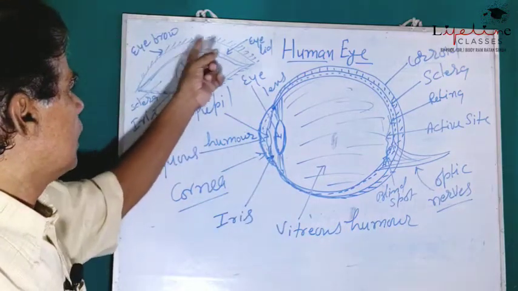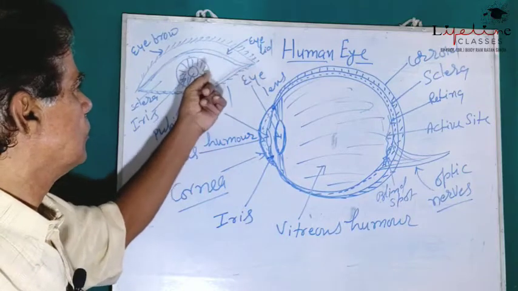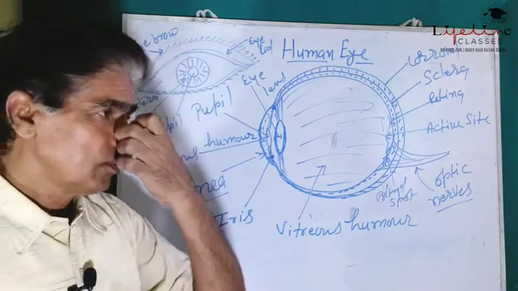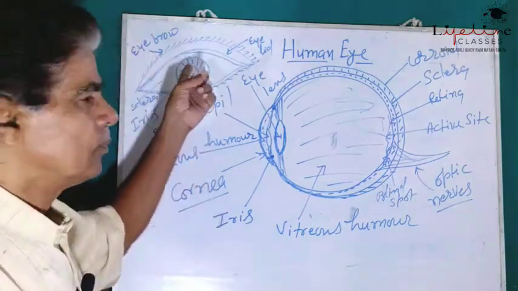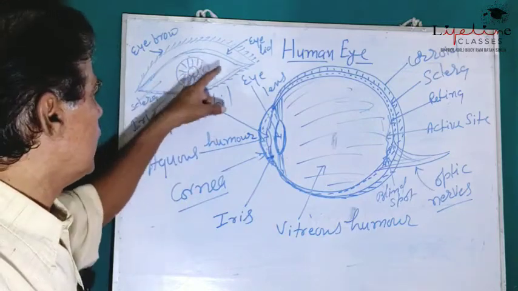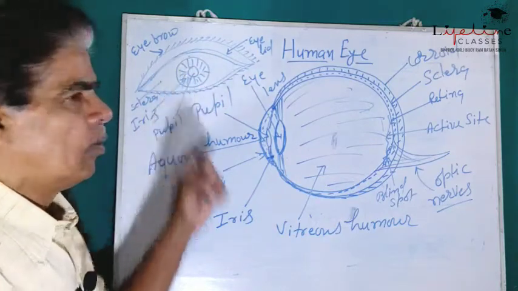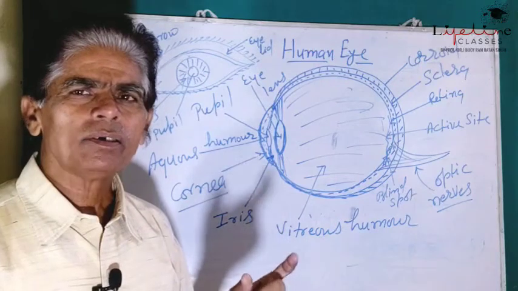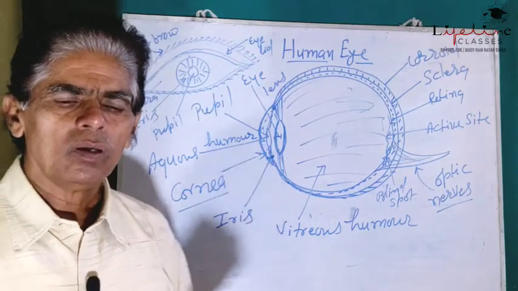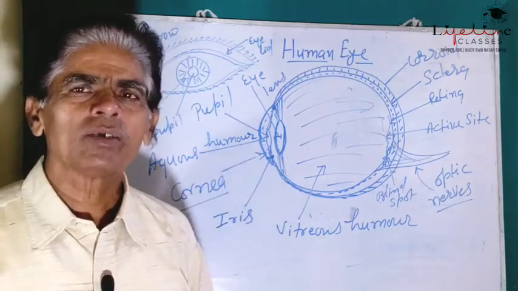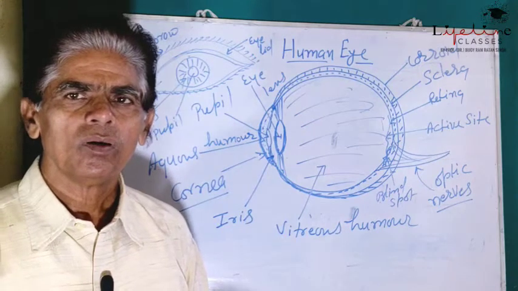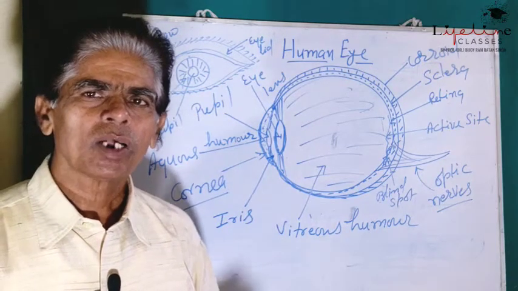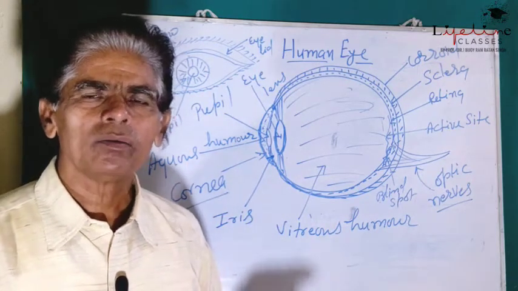This is the eyelid. Just behind the eyelid there is a white triangular structure or a spindle shaped structure.